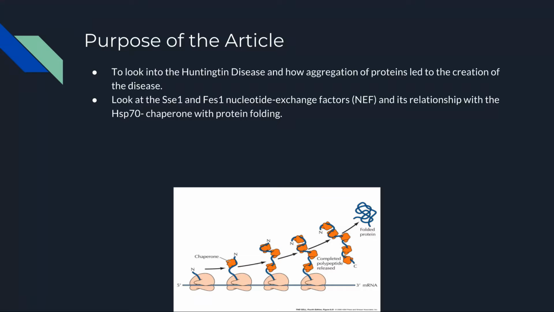HSP70 chaperones are a highly abundant ATPase that is able to bind to the hydrophobic region of substrate, which helps facilitate protein folding. Most of the function of HSP70 chaperones are regulated by SSE1 and FES1.